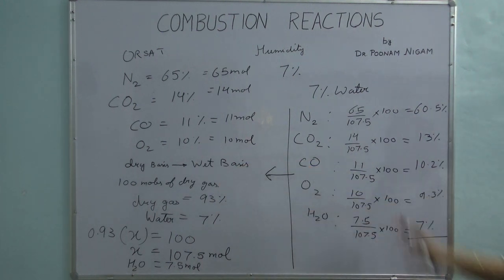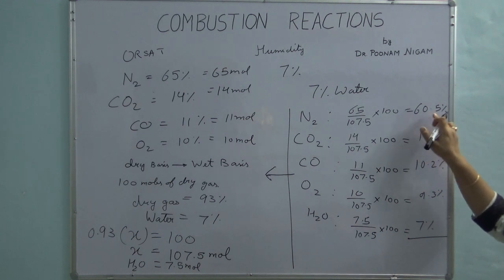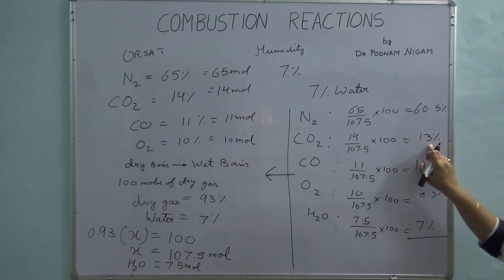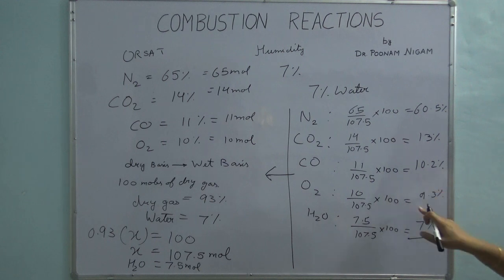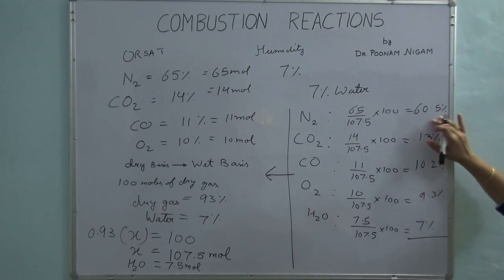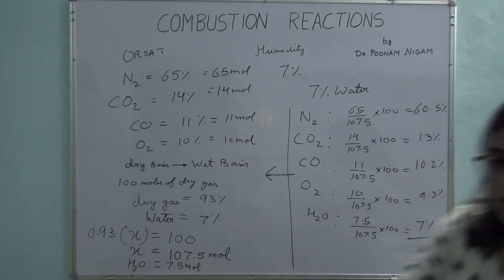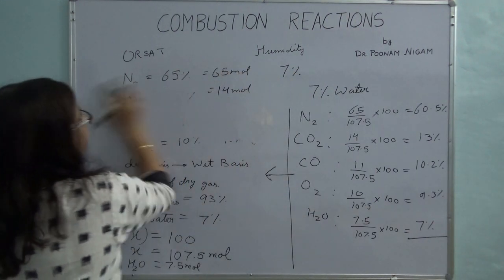Now what will I do? I will again choose a basis for this as 100 moles of total flue gases. Then it will have nitrogen 60.5 moles, carbon dioxide 13, CO 10.2, oxygen 9.3. Water I will leave out. And then what I will do is just add all these and find it out. Let's do that. Reverse problem.